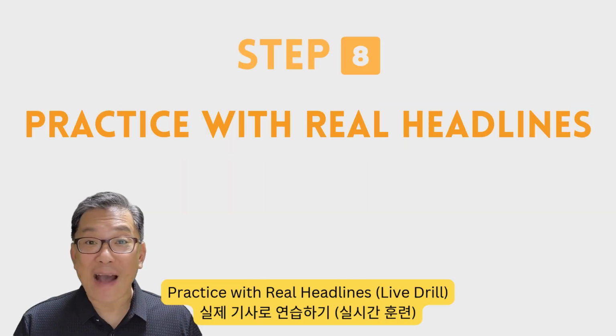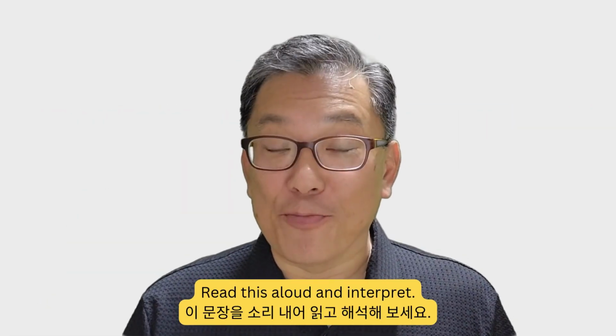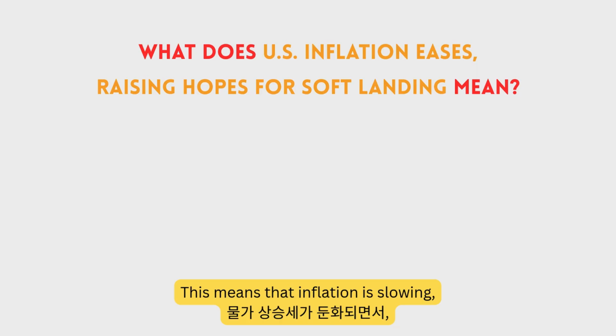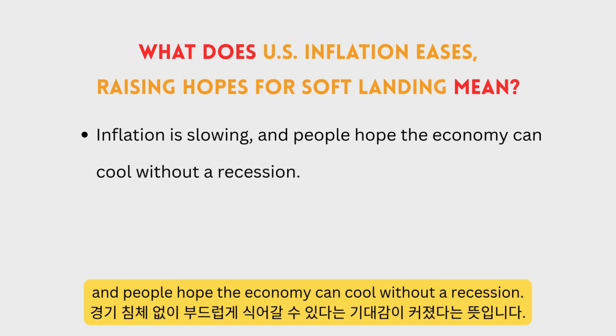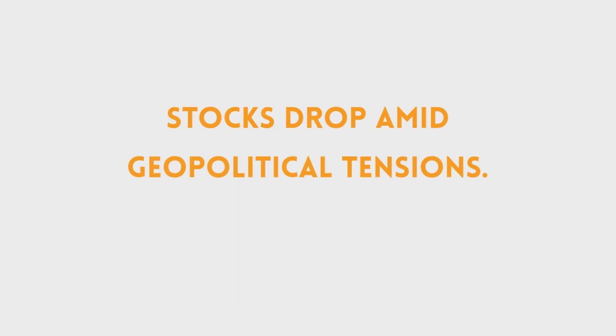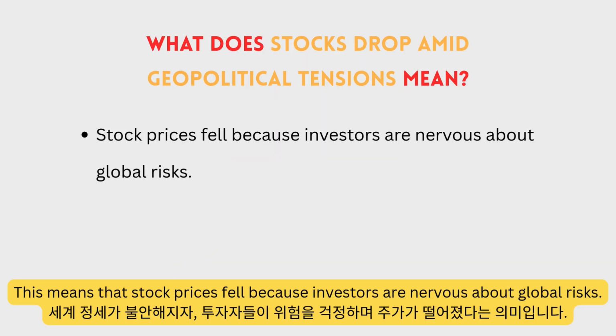Step 8, practice with real headlines, live drill. Read this aloud and interpret: "US inflation eases, raising hopes for soft landing." What does this mean? This means that inflation is slowing and people hope the economy can cool without a recession. Second example: "Stocks drop amid geopolitical tensions." What does this mean? This means that stock prices fell because investors are nervous about global risks.